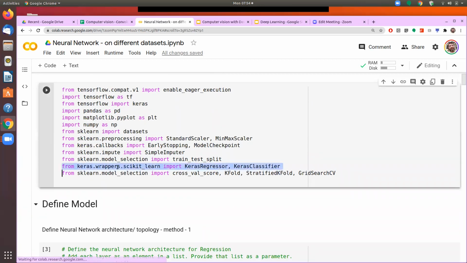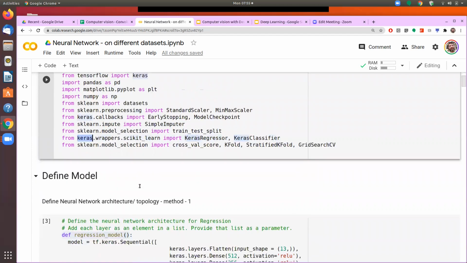If you see this line, we are calling a wrapper over sklearn, and sklearn's full name is scikit-learn. So in Keras, we have a wrapper which will allow us to work with the functions which are there in scikit-learn. So if you want to run a regression or a classifier or different operations, we can call the wrappers, and this one allows us to use the scikit-learn functions in Keras itself.